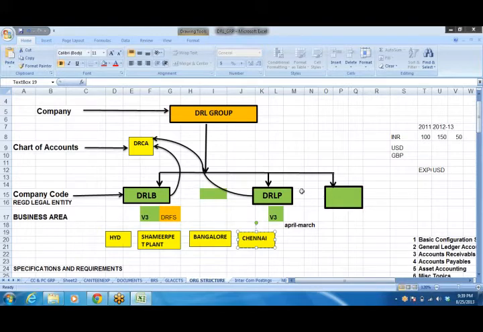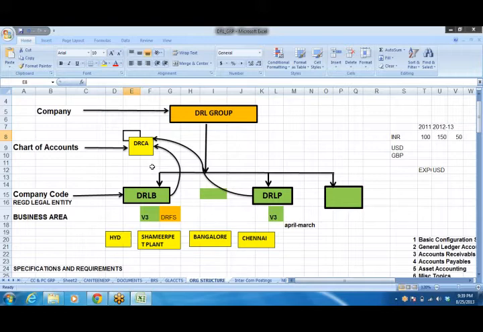And any number of company codes we can have under one group. Even if it is 100 company codes under the group, we can create one chart of accounts. What is chart of accounts? Chart of accounts is nothing but a chart wherein all the GL accounts are going to be defined. Whatever GL accounts are required for the companies to prepare their financial statements like profit and loss account and balance sheet, we are going to define in a chart of accounts.